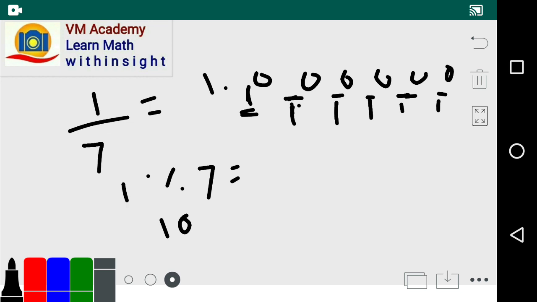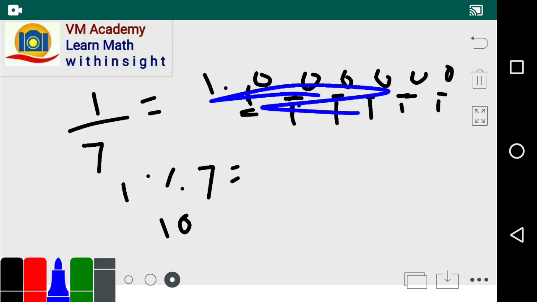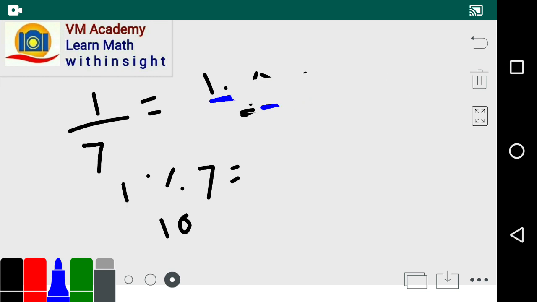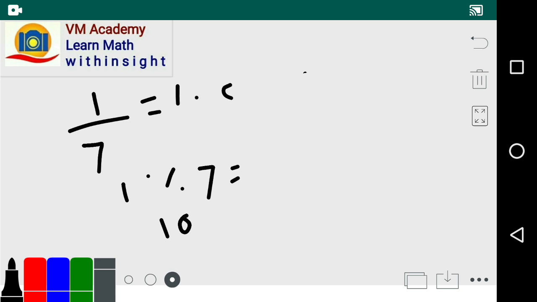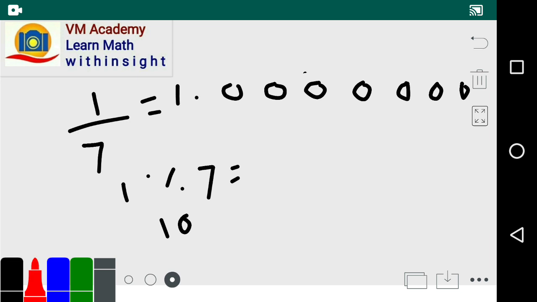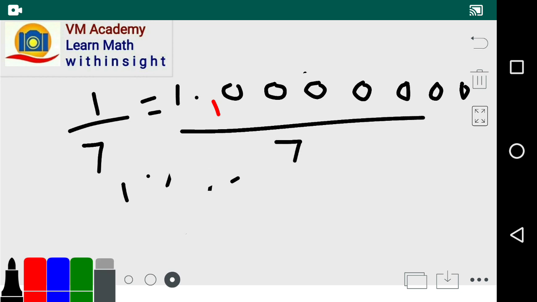So first remainder is 1: we divide 1 by 7 and it is 0 point, so the remainder is 1.